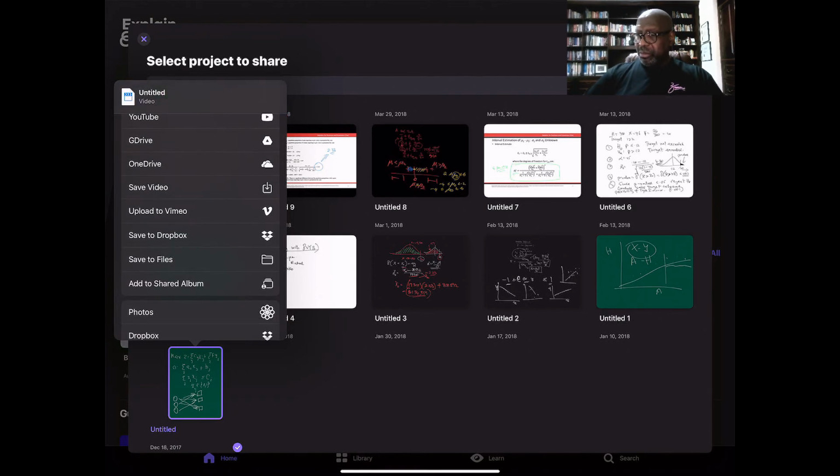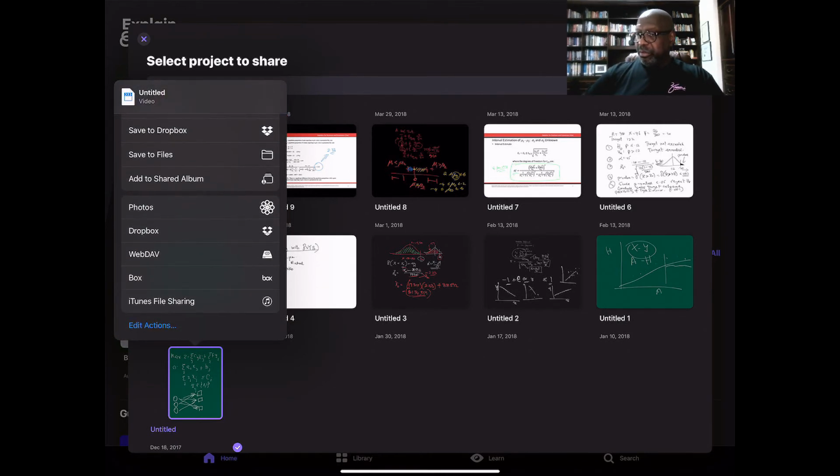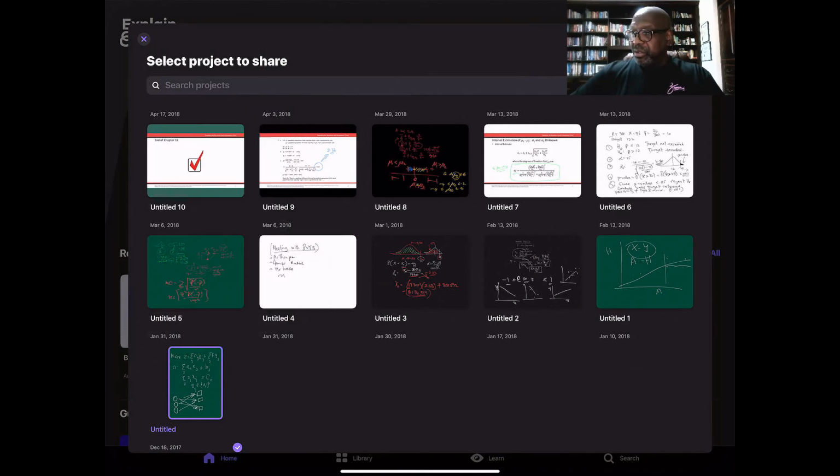So lots of options, right? And so forth. Box, WebDAV, whatever that is. I've never used it. Or even iTunes. If you're going to use iTunes EDU as a place where you store your videos, you have options for doing that. I just wanted to share that with you.